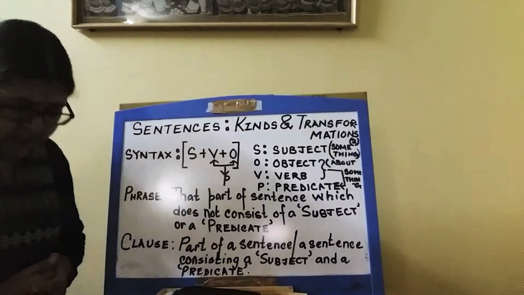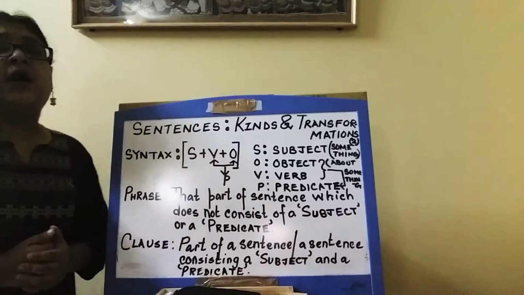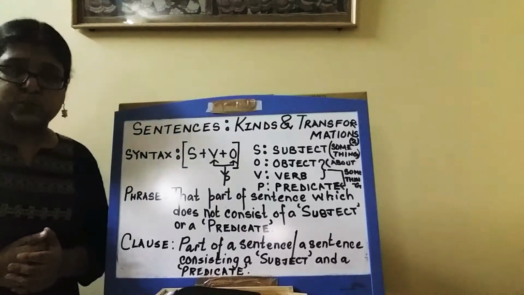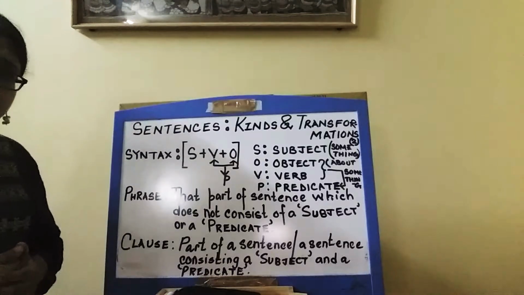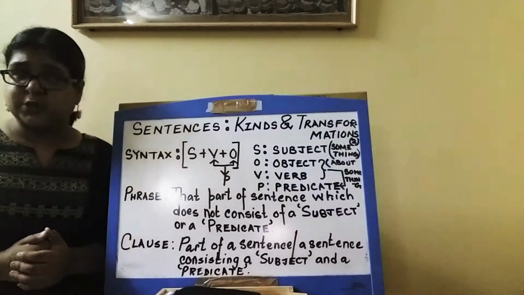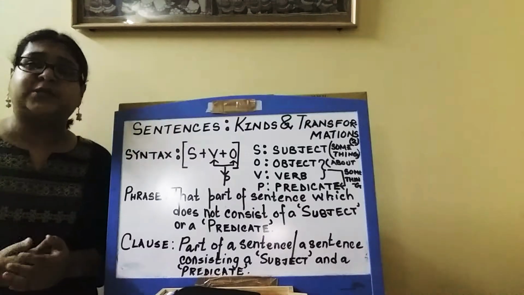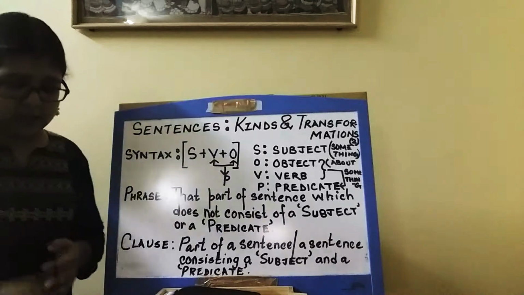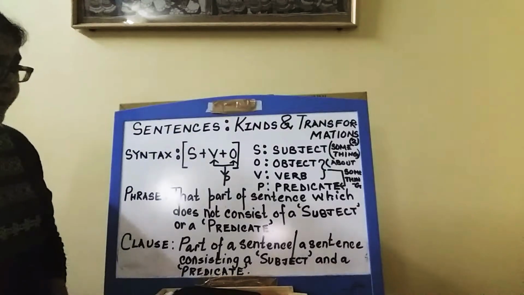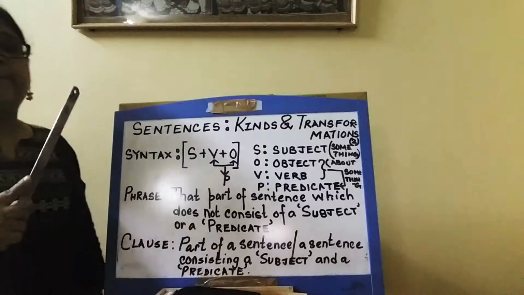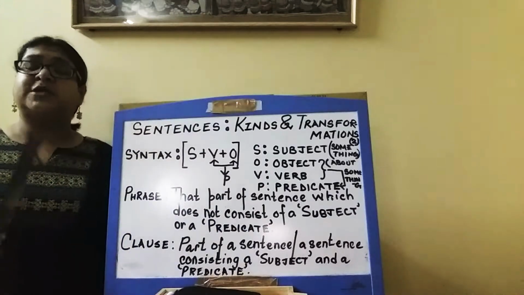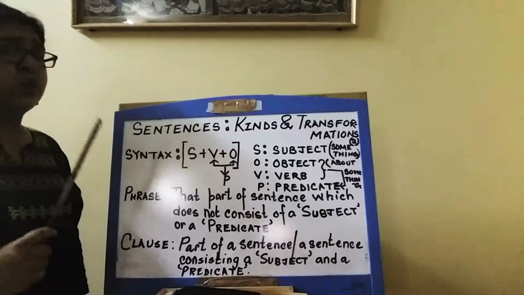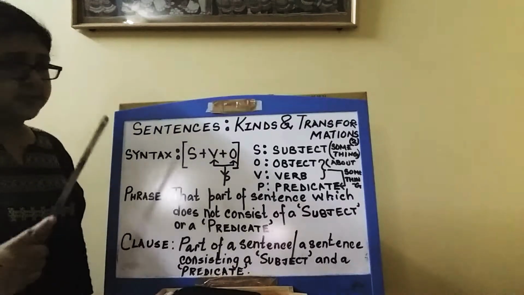Now today's video is mainly on kinds of sentences, number 2. In order to go deep into this chapter, we need to brush up on the basic terms which I had discussed with you in the previous video.